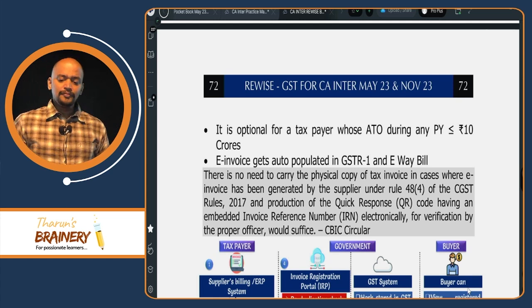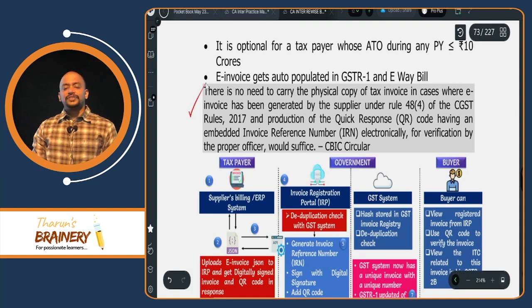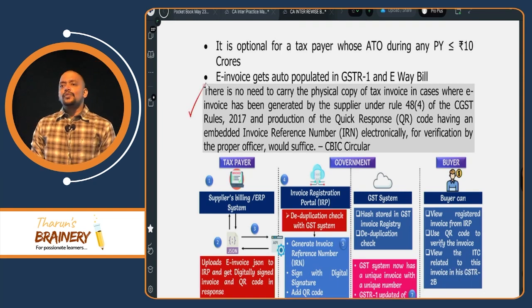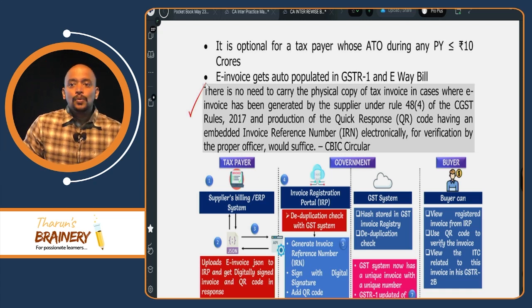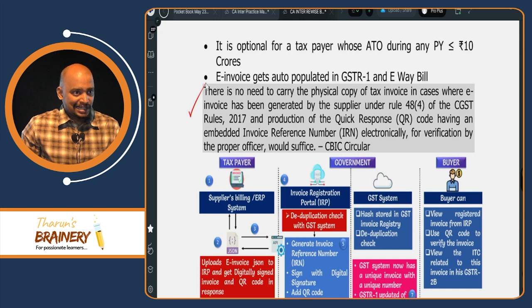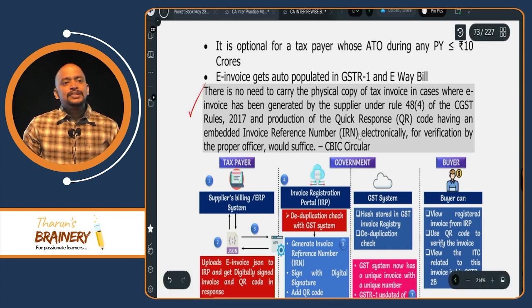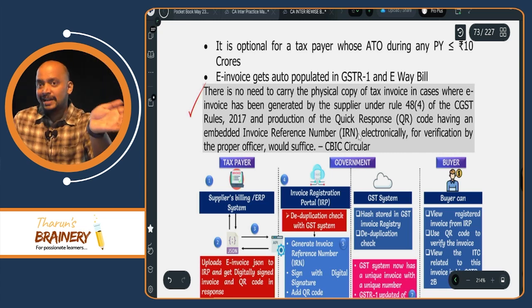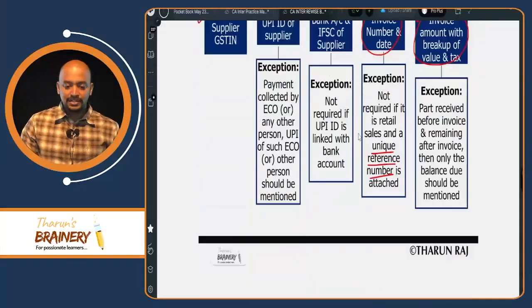Understood? So there is no need to carry physical copy of the invoice if e-invoice is prepared, because invoice needs to be prepared in 3 copies, original, duplicate, triplicate, like that. But that is not required in case of e-invoice. So just if you communicate the QR code to the officer whenever they stop the vehicle, that is sufficient.